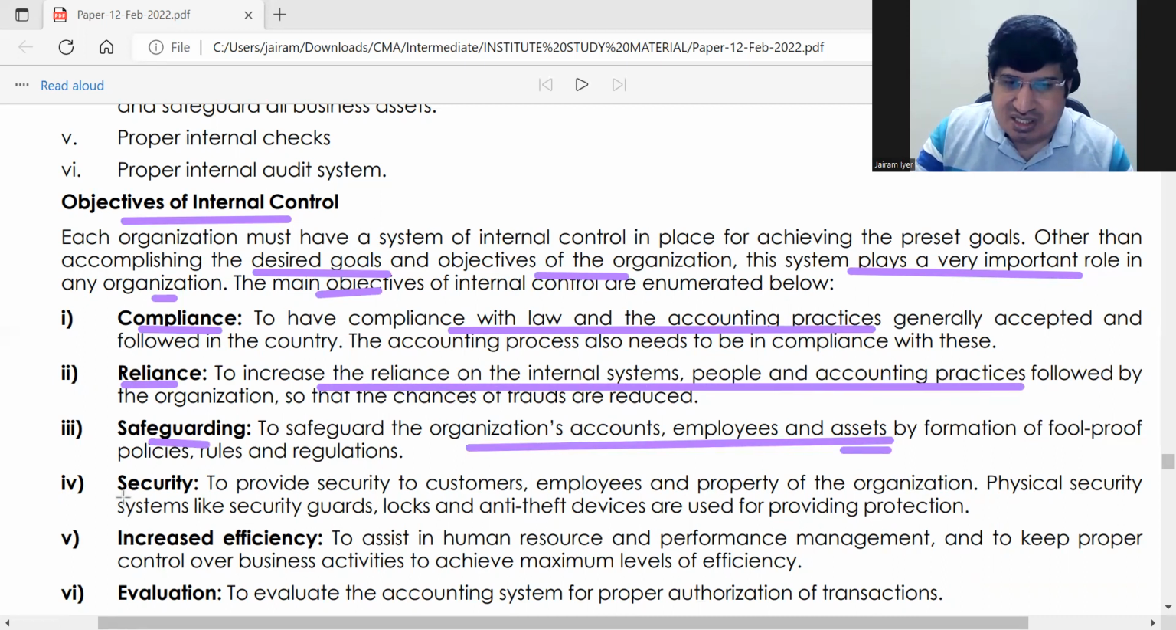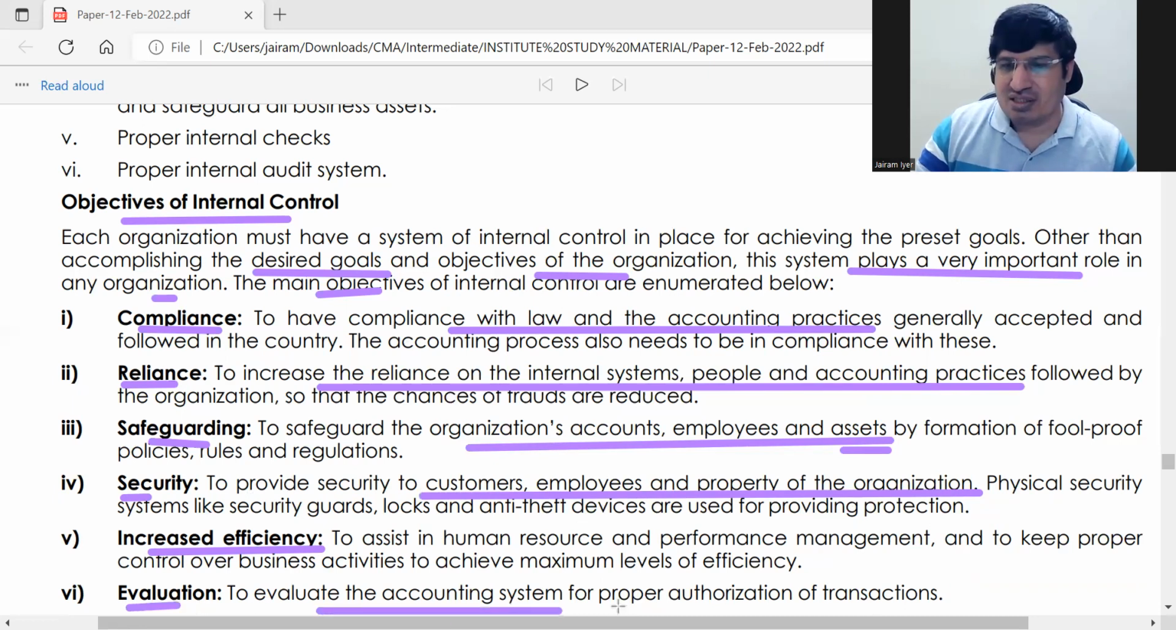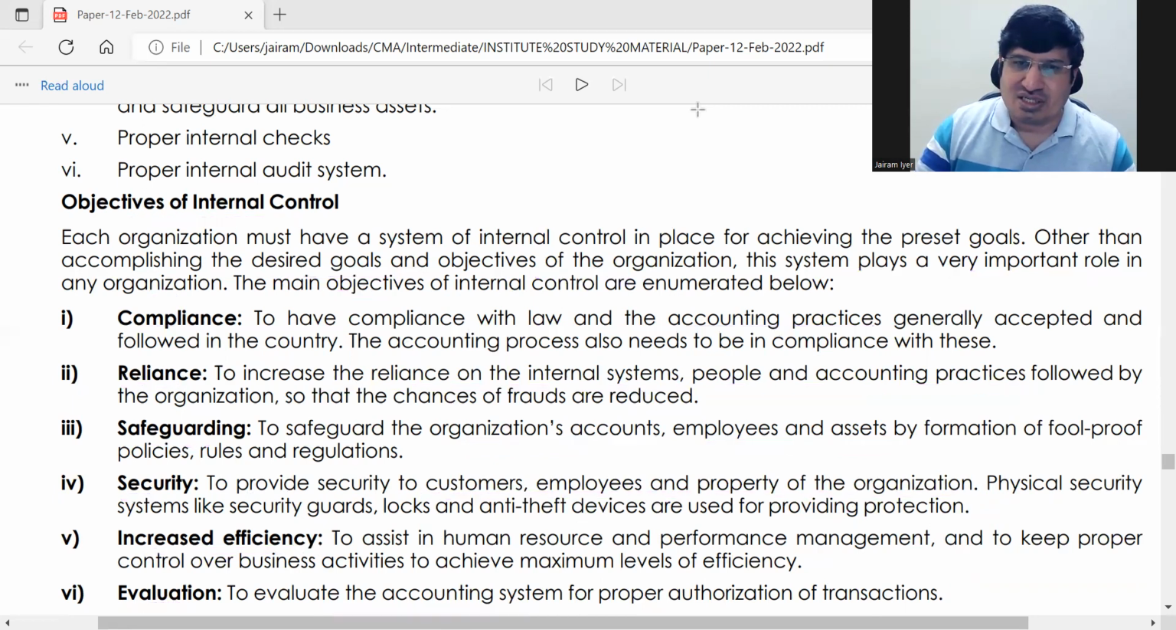Security. Here, if a good system of internal control is there, that means your customers, employees, everyone will feel secure, and your property will also be secure. That is security. Efficiency will be better if there is good internal control. You don't need to stop the work and check and all that. So efficiency will be better. Evaluation of accounting system. So there will be proper evaluation of accounting transactions.